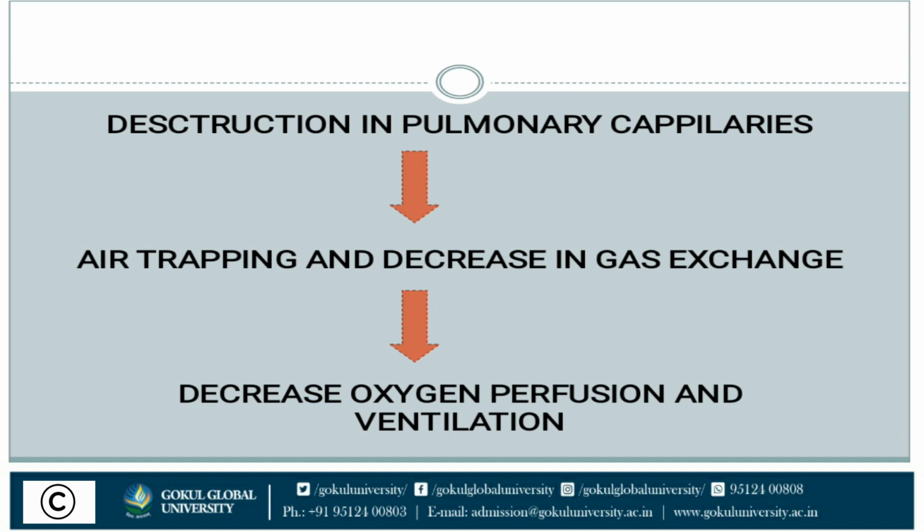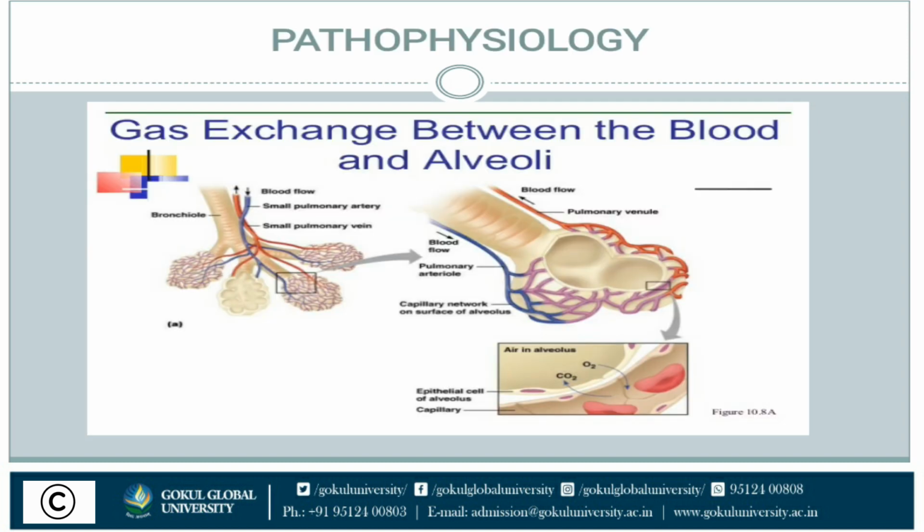Due to the destruction in the pulmonary capillaries, air trapping occurs and gas exchange will be decreased. It leads to decrease in oxygen perfusion and ventilation. This was the pathophysiology. In this picture we can see the capillary network on the surface of the alveolus, which helps in exchanging of gas.